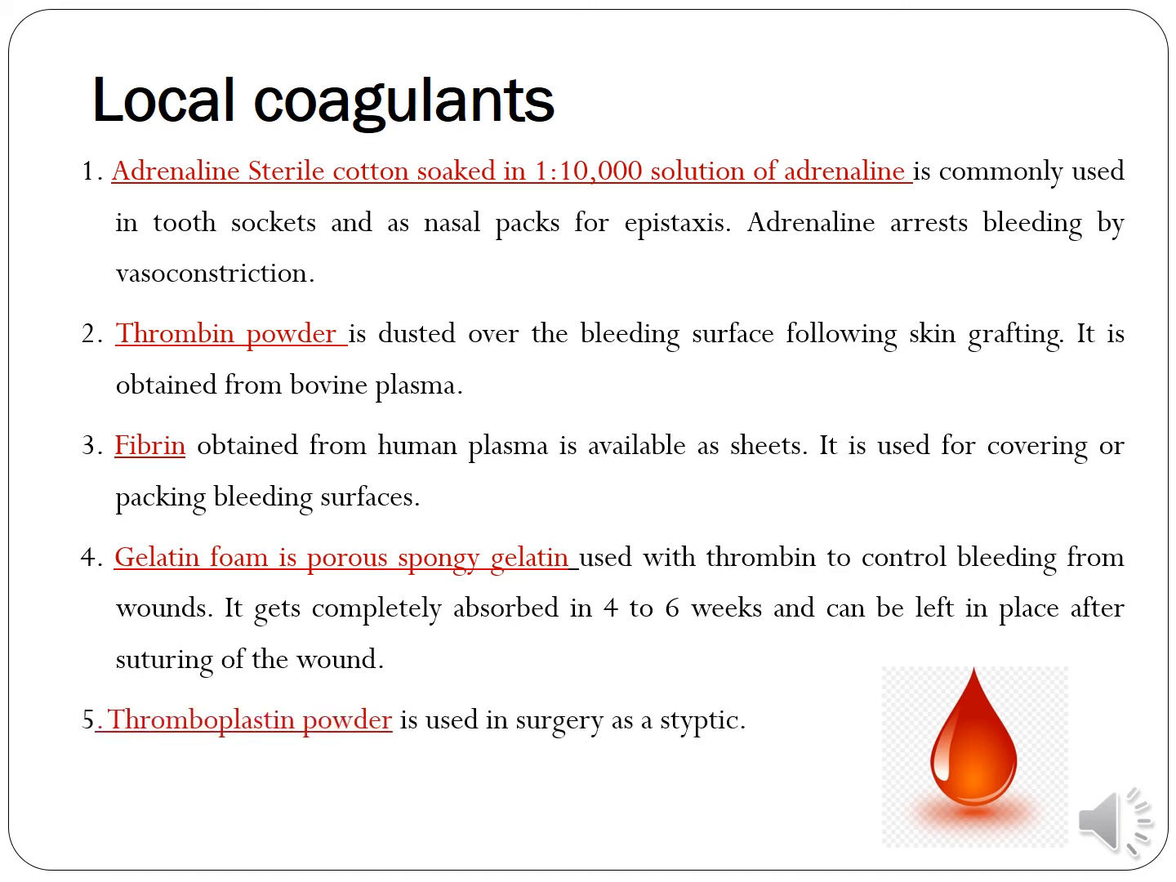The next is the thromboplastin powder. It is used in surgery as a septic. And the last one is the astringents. Astringents like tannic acid are used on bleeding gums.